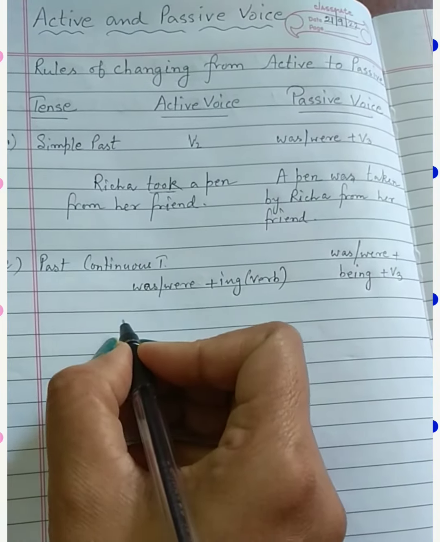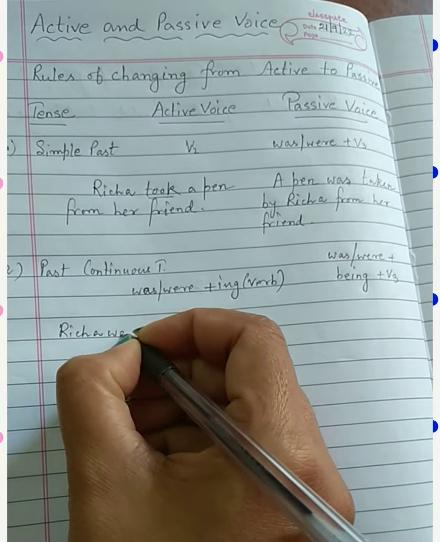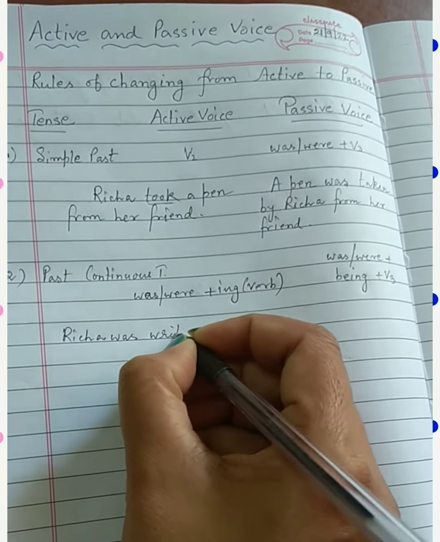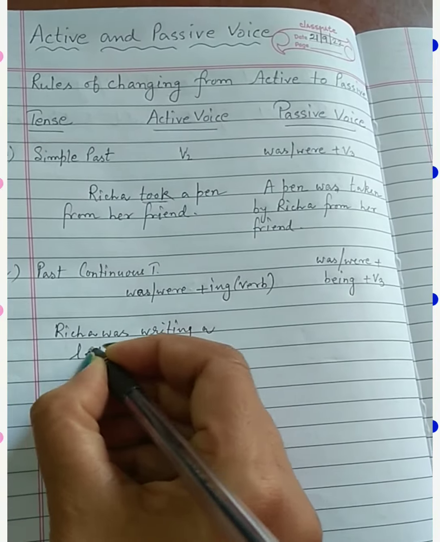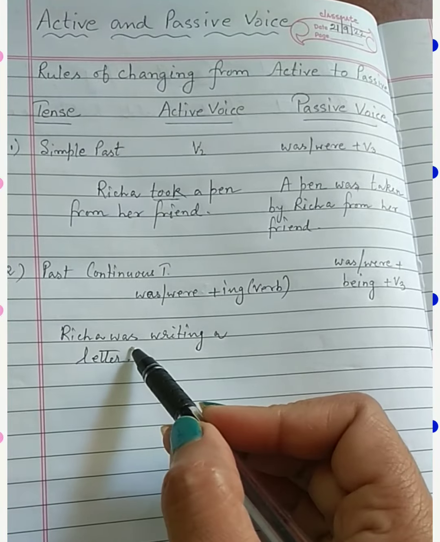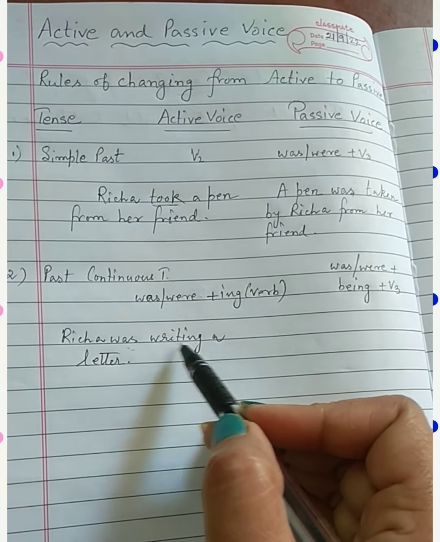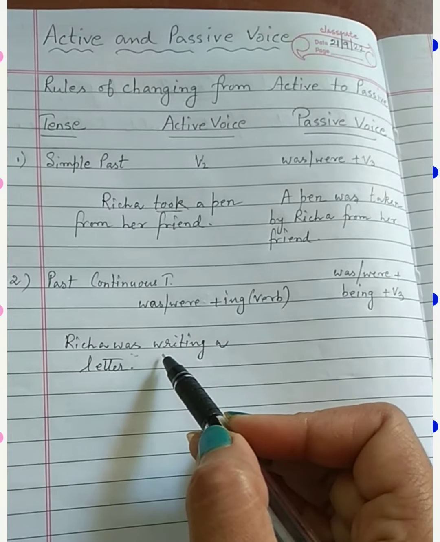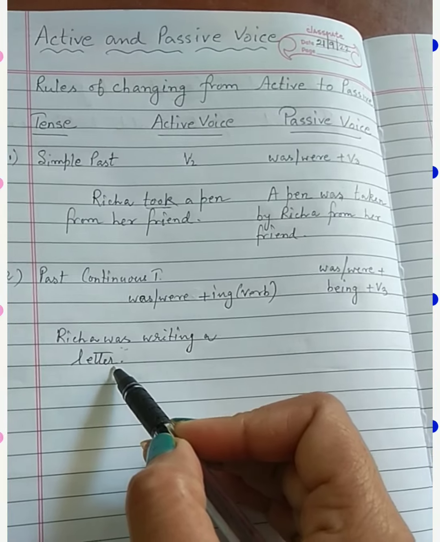So let me give the example. Richa was writing a letter. So this is past continuous tense. Was is there, plus the ing form of the verb, writing, is there. Richa was writing a letter. Which is the object here? A letter. A letter is the object here.